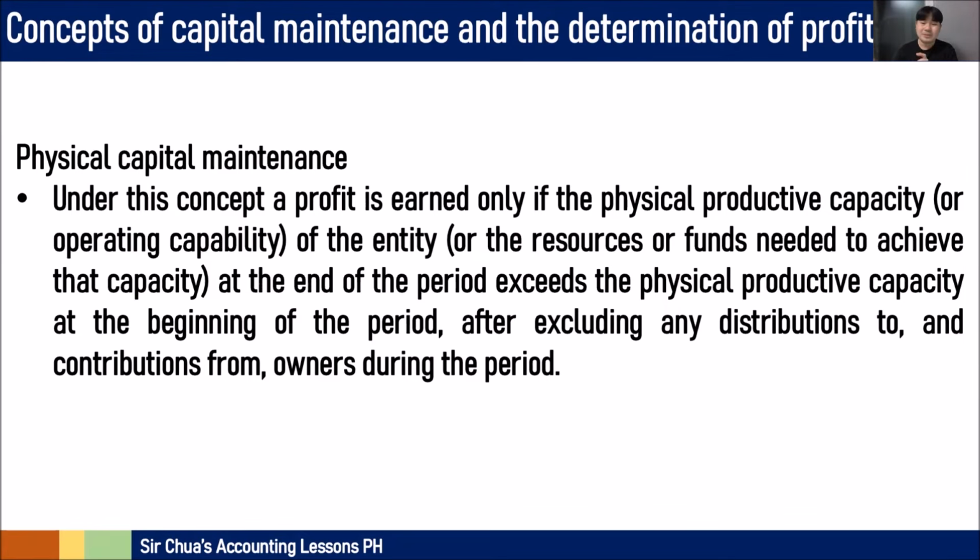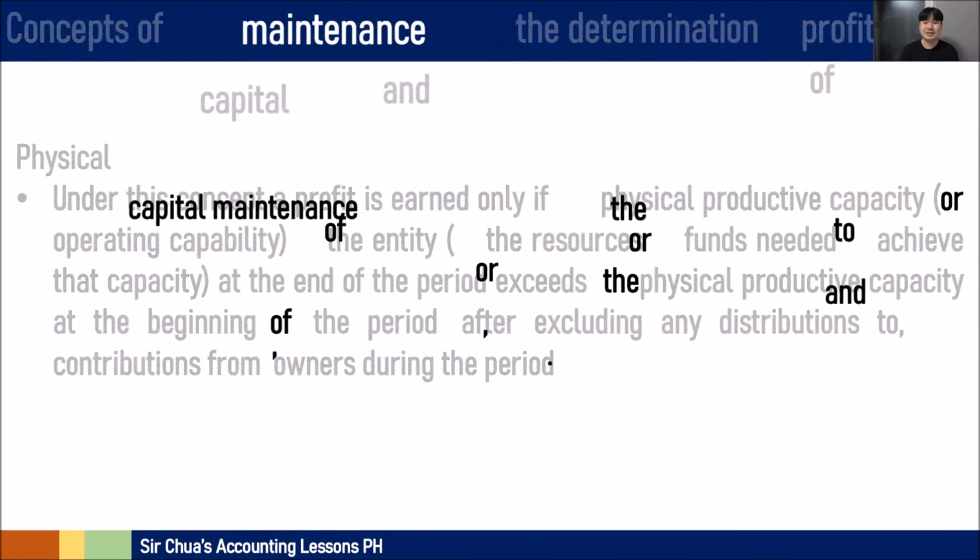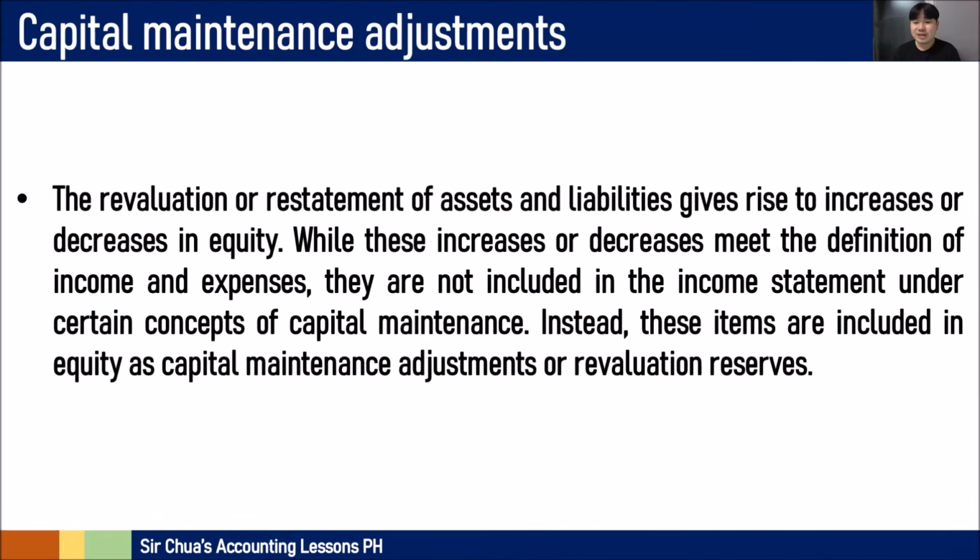So, the physical capital maintenance concept looks more at the physical productive capacity or operating capability of an entity. Pero check mo rin kung mas mataas siya at the end of the period versus the beginning of the period. So pag tumaas, may profit ka din. Parang ganon. Okay? Now, revaluation or restatement of assets and liabilities gives rise to increases or decreases in equity.